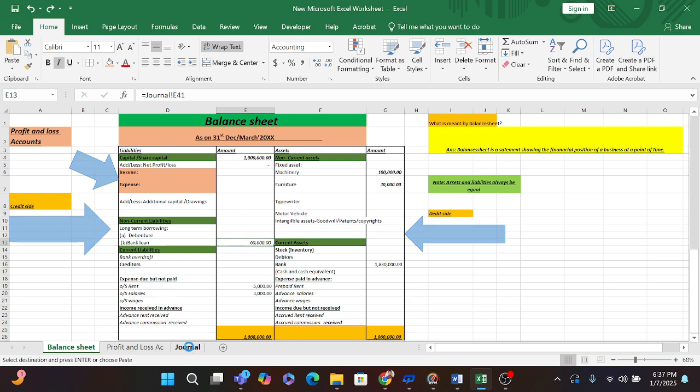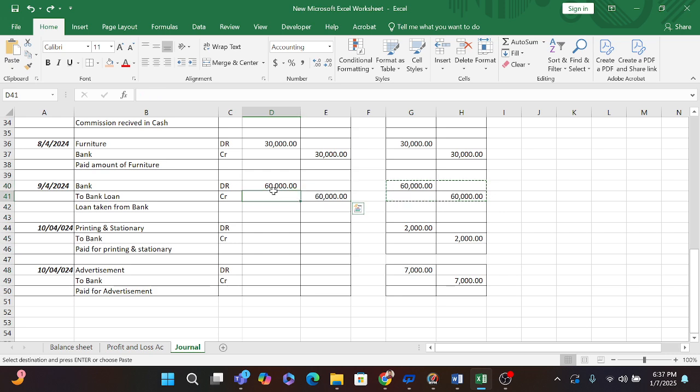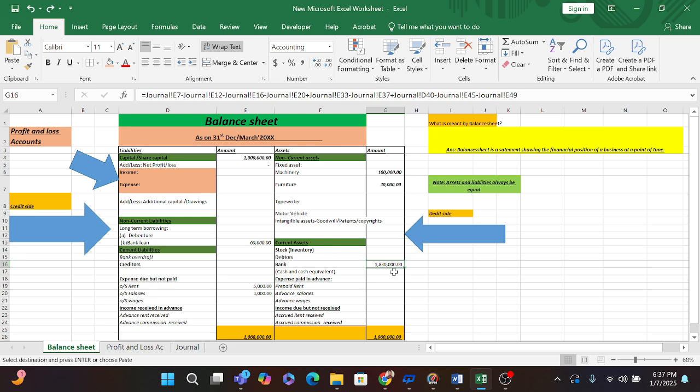If you see, before posting this amount, my bank loan amount was 0, and my bank balance was 17 lakh 70,000. But when I post this amount, that is 60,000 rupees, my bank balance will be 18 lakh 30,000, and my liability will be increasing by 60,000 rupees.